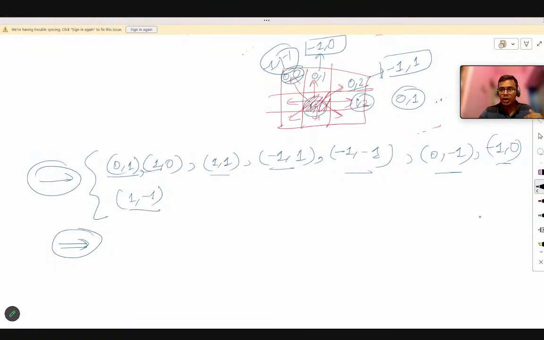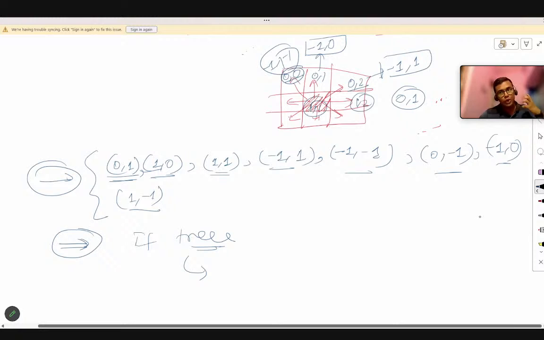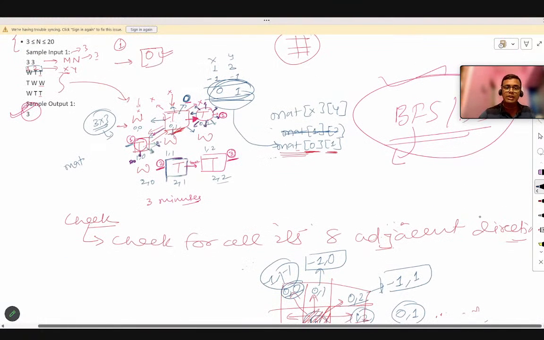So for this we have to store it in an array, and after that we will have to get each one by one and see if in that direction any tree is present. If a tree is present in that direction, you have to consider that the tree should not already have been burned. I have explained to you how you will incur that condition. For this tree, we will have this tree also adjacent and this tree also adjacent, but we will only go there and only there. Okay, we will not go in this direction. Are you getting it?